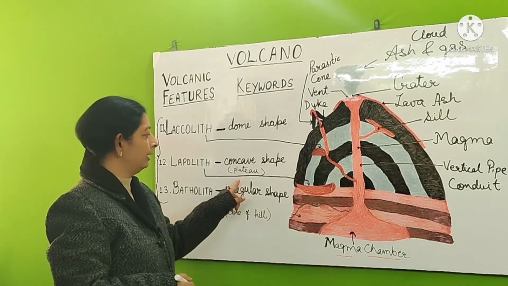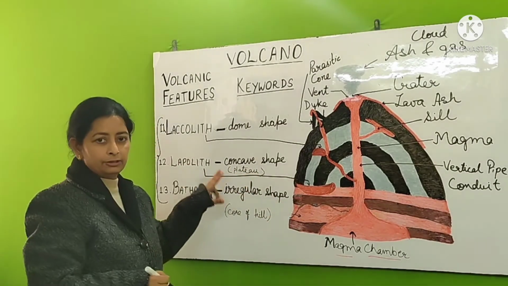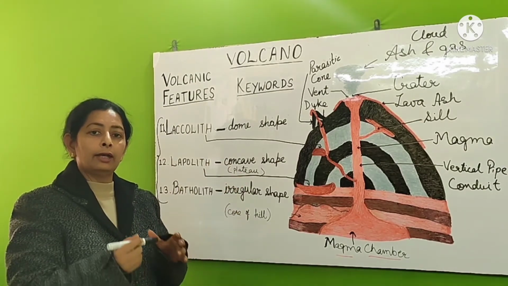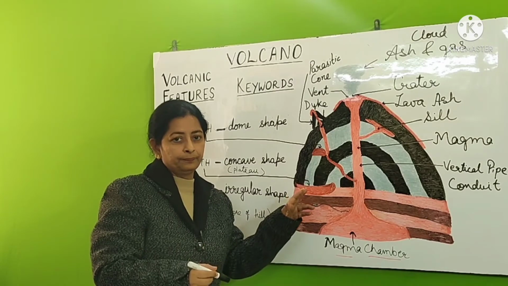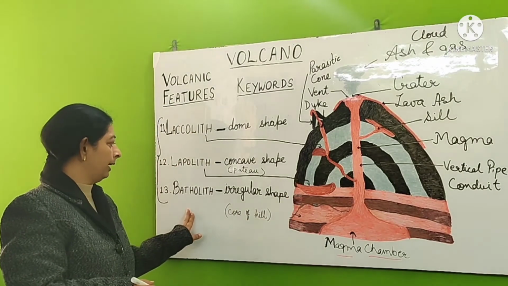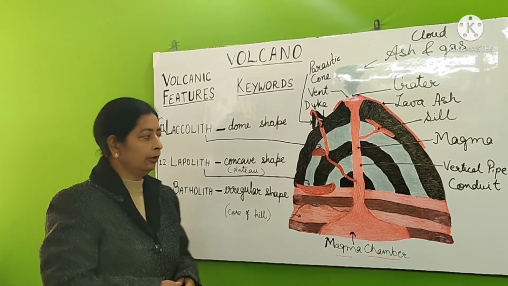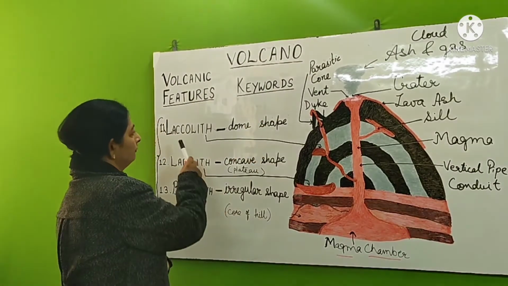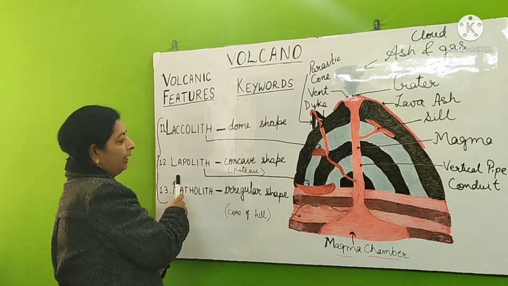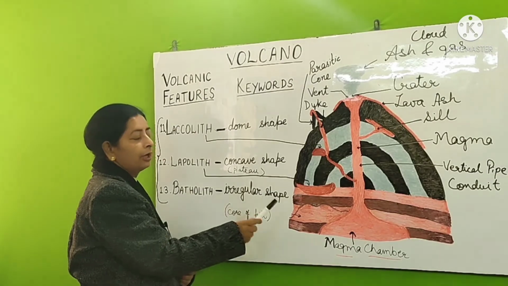So this plateau is basically a concave-shaped lapolith structure, but when exposed to the earth's surface, it forms a plateau. Last one is batholith. Batholiths are irregular in shape. Here you can see the keywords which I have written for each term. For laccolith it's dome shape, for lapolith it is concave shape, and for batholith it is irregular shape.